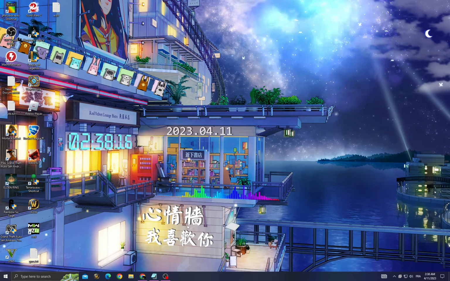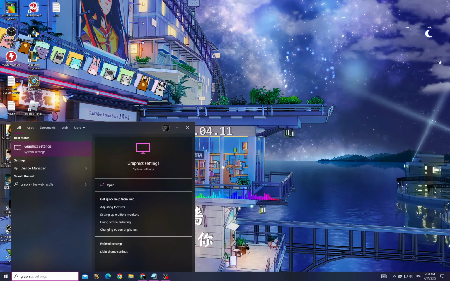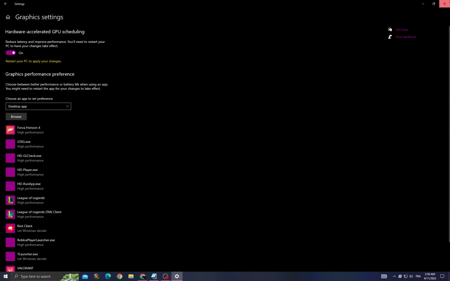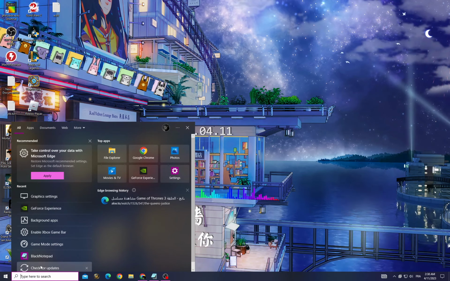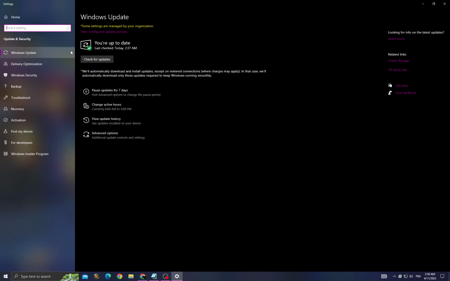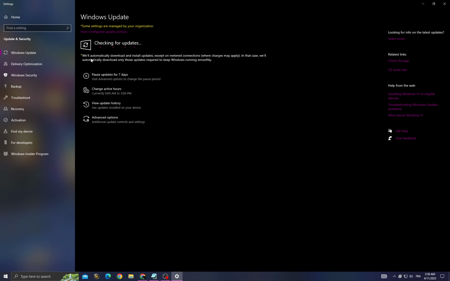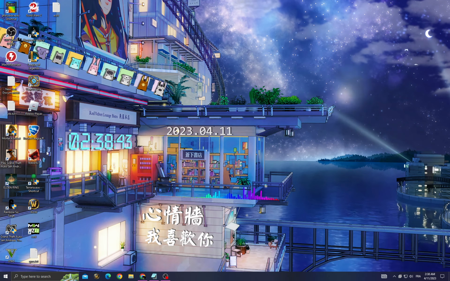If you want to fix it, click here and then go to graphics settings, and now enable this option. Then go back and go to Windows Update Settings, check for updates, and make sure you have all the updates that you can find. Then go back, then go to GeForce Experience.